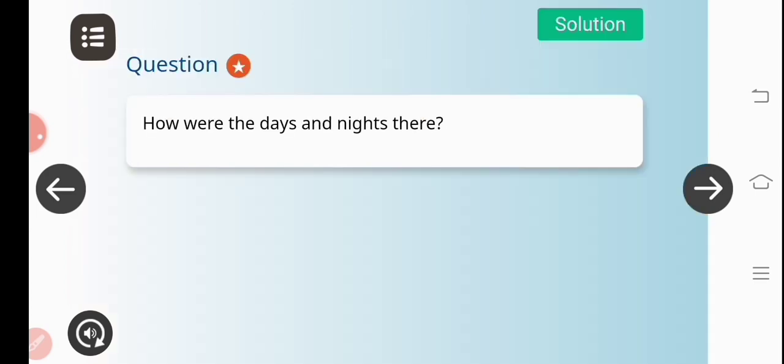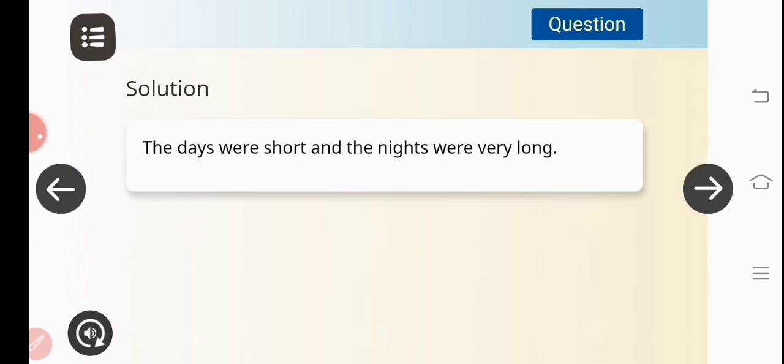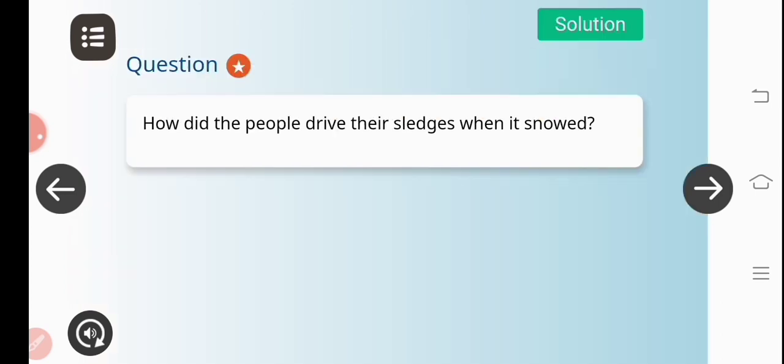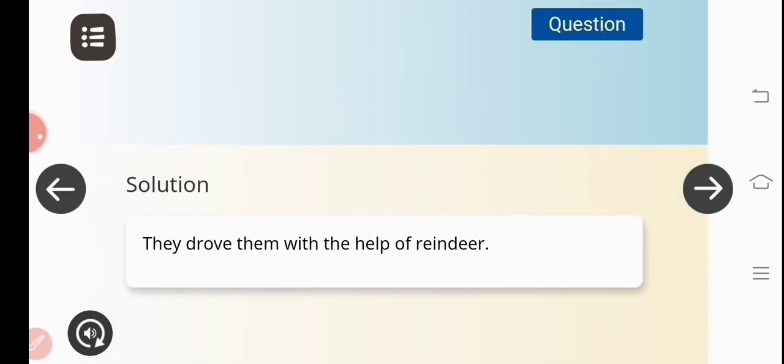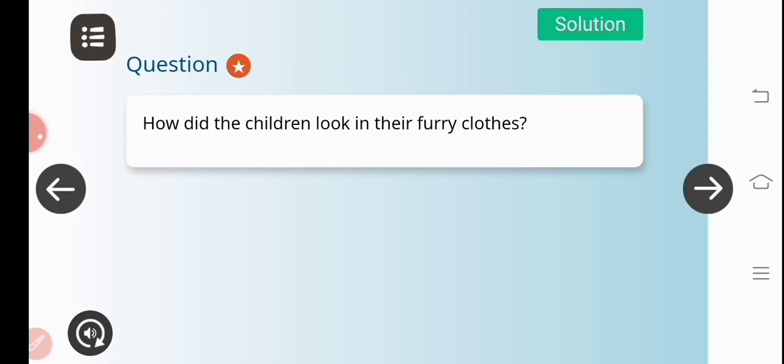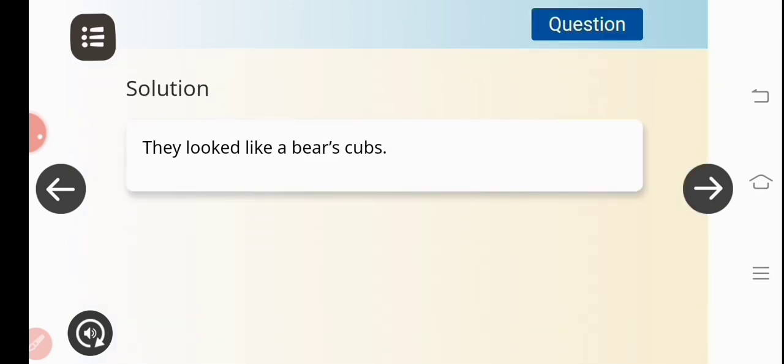Now we'll see how the days and nights were there. The answer to this question is, the days were short and the nights were very long. Now we'll see the question, how did the people drive their sledges when it snowed? The answer is, they drove them with the help of reindeer. Now we'll see the next question, how did the children look in their furry clothes? They looked like bear cubs.